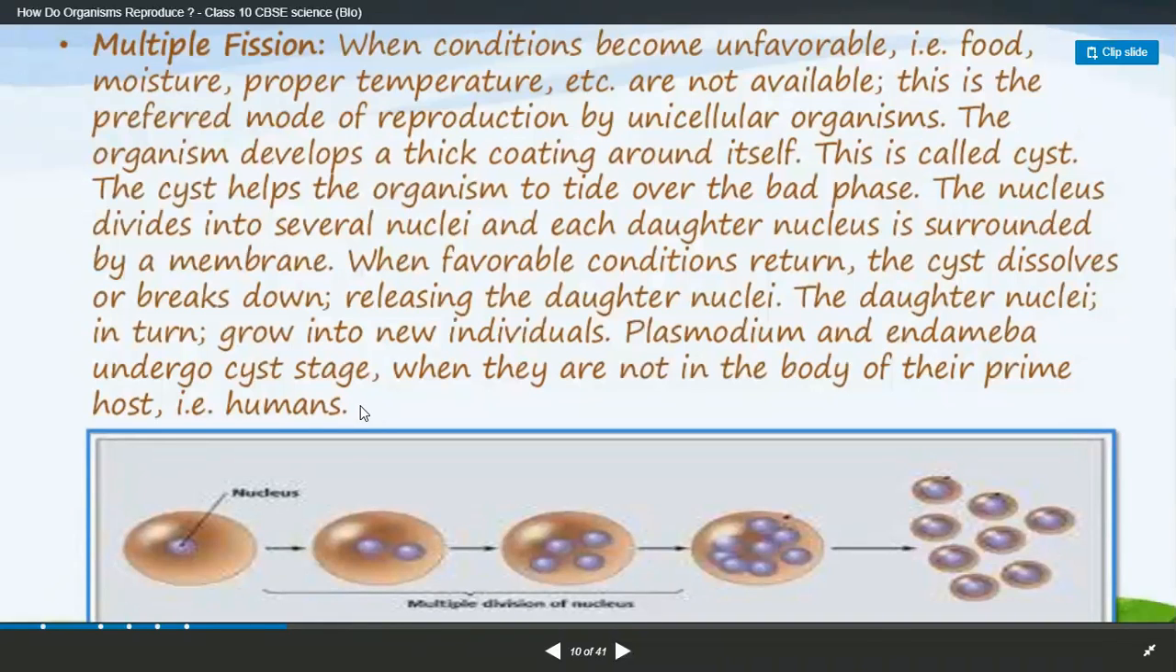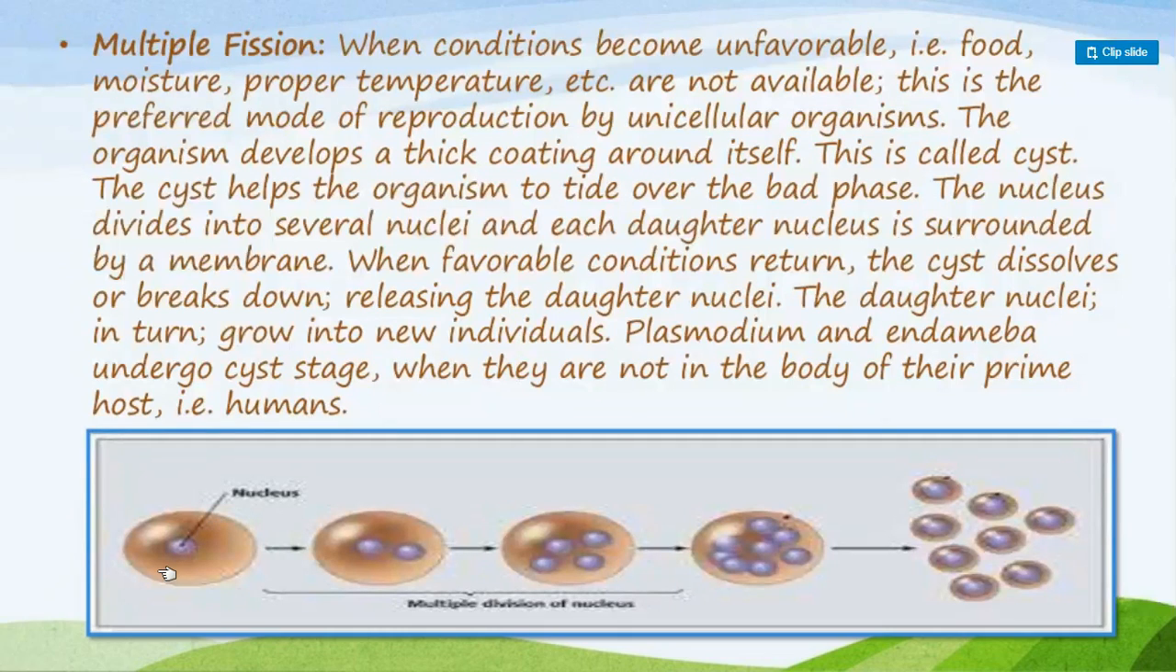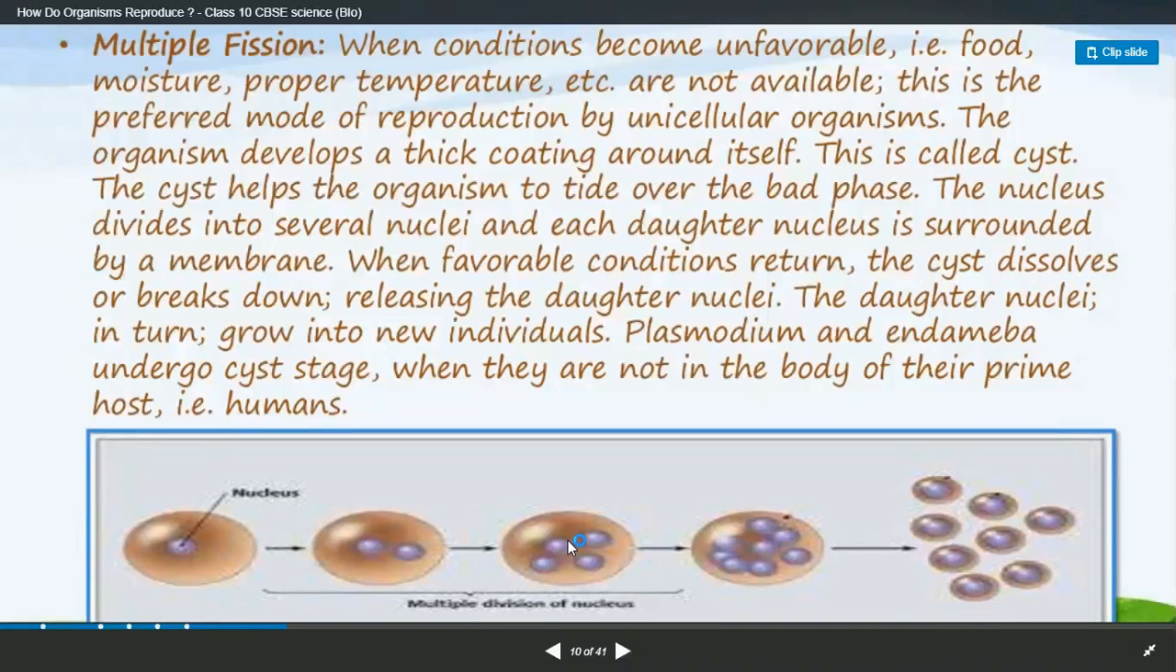and Entamoeba undergo the cyst stage when they are not in the body of the prime host, i.e. humans. So what happens here is this particular nucleus starts to multiply, and when it is near the outer layer, it starts to bulge out, and it forms another individual. This process is known as multi-fission.